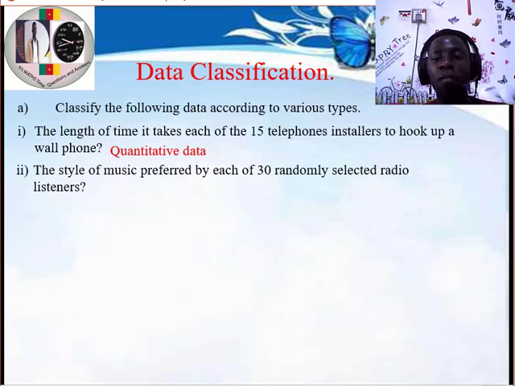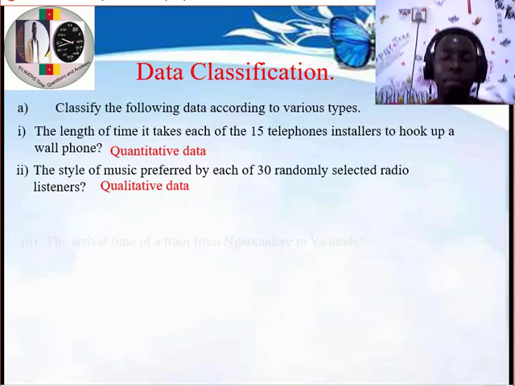The style of music preferred by each of the 30 randomly selected radio listeners. What type of music? The music can be opera, it can be jam, it can be rock, it can be Afrobeats, it can be African music, and so on. So in this case, we will classify the music according to words like opera, rock, Afro, and so on. Because we are using words, this data will be, that's right, qualitative data.